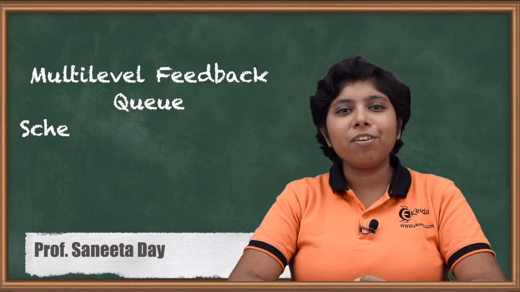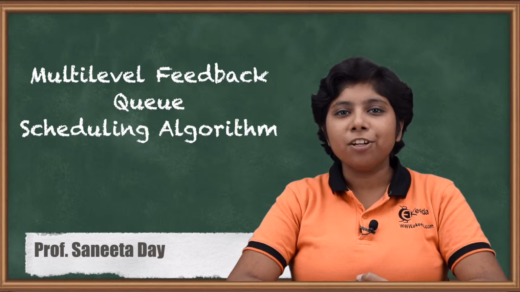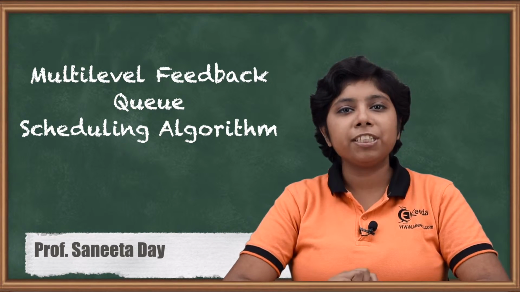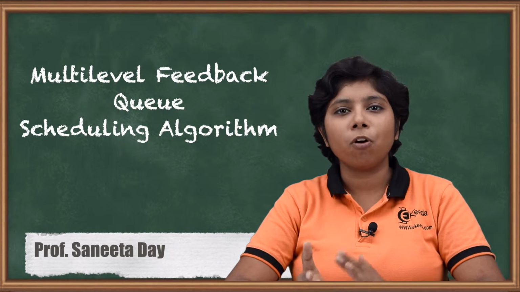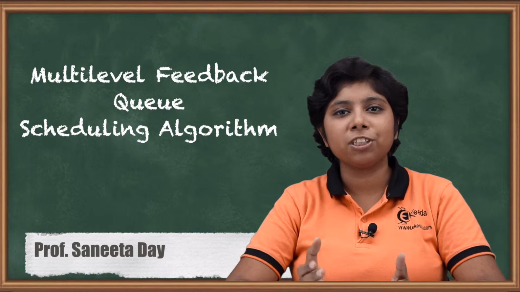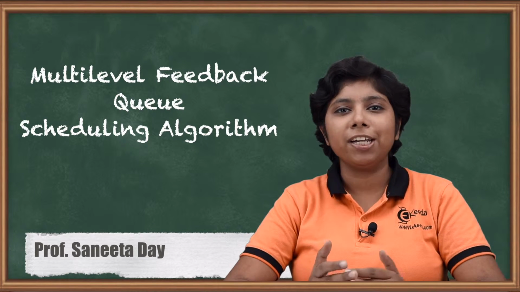Hello friends, today we will discuss a variation known as the multi-level feedback queue scheduling algorithm. In this multi-level feedback queue scheduling, we will discuss how it varies from a normal multi-level queue and how the priority element will help in scheduling overhead and the variance in the system.